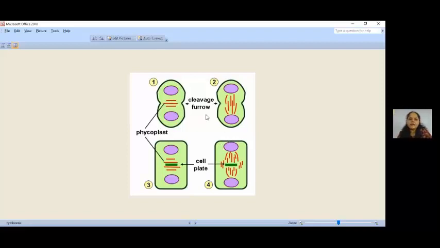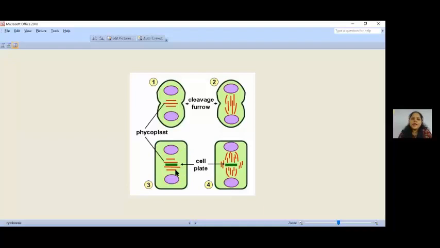So in animal cell, students, this red color stripes you can see, this is nothing but a contractile ring. Once the two nuclei have divided, in the center, at that metaphasic plate, that equatorial plate site, there again a furrow is developed and the two cells are then formed from this cleavage furrow. This is happening in an animal cell because there is no definite cell wall. It is just the cell membrane that is formed.